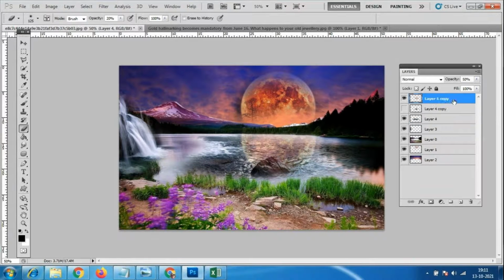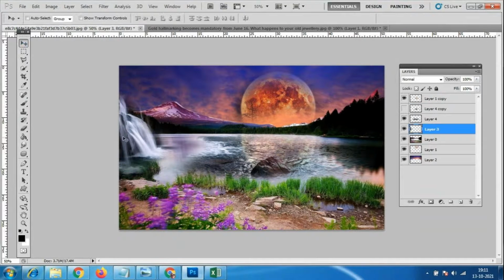So here, if you want 50%, I have given. If you give 30%, it will give only a natural look. This is a natural look. With 30 to 35% you can see the reflection like this. But I don't like this waterfall, which has not come properly.